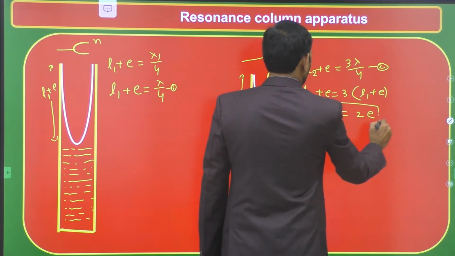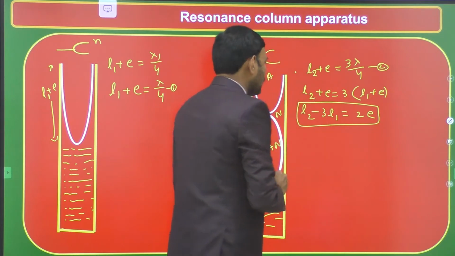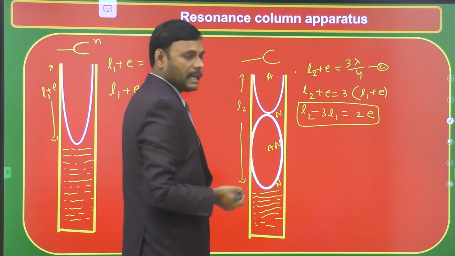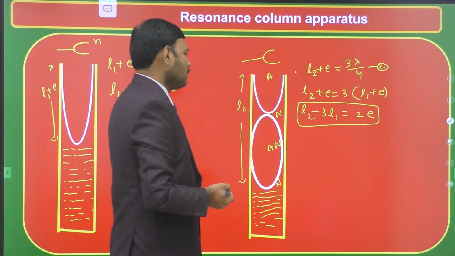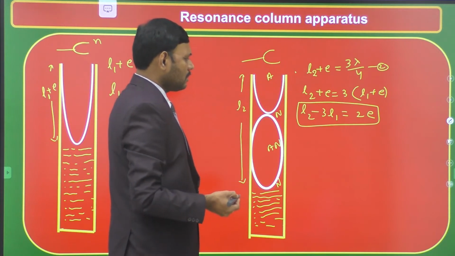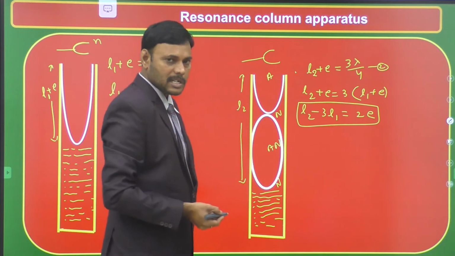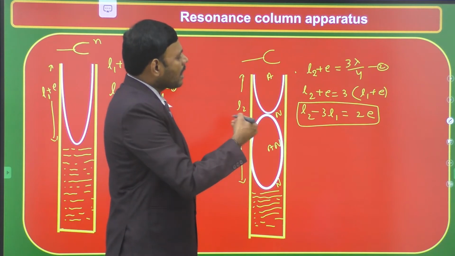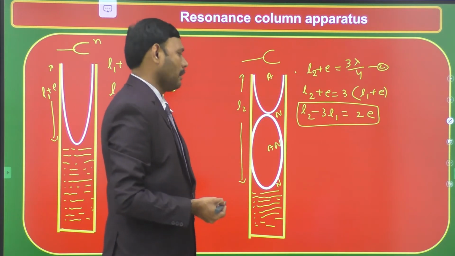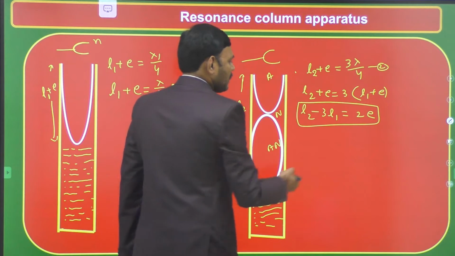So with the help of this formula, if L1 is the first resonating column length and L2 is the second resonating column length, then L2 minus 3L1 is equal to twice the end correction, so that we can find at what height the antinode is approximately forming. The end correction will be calculated.